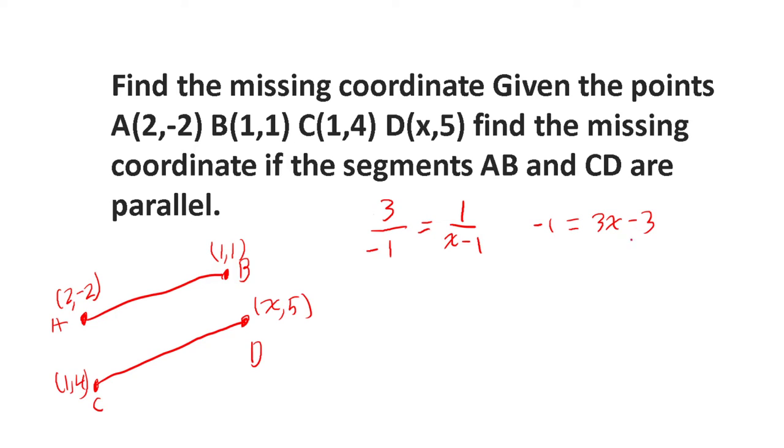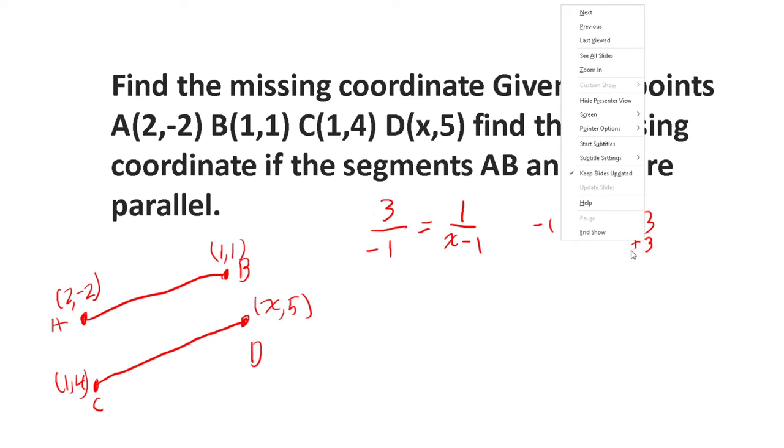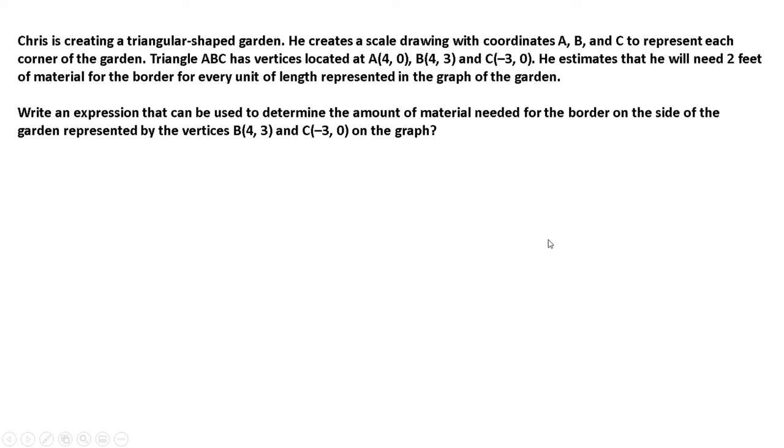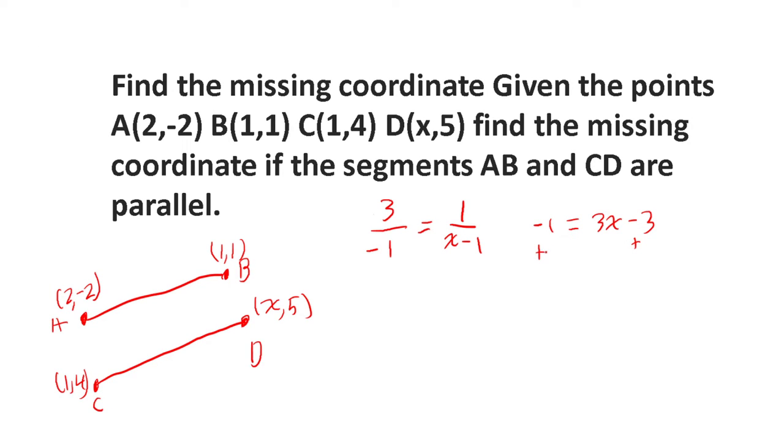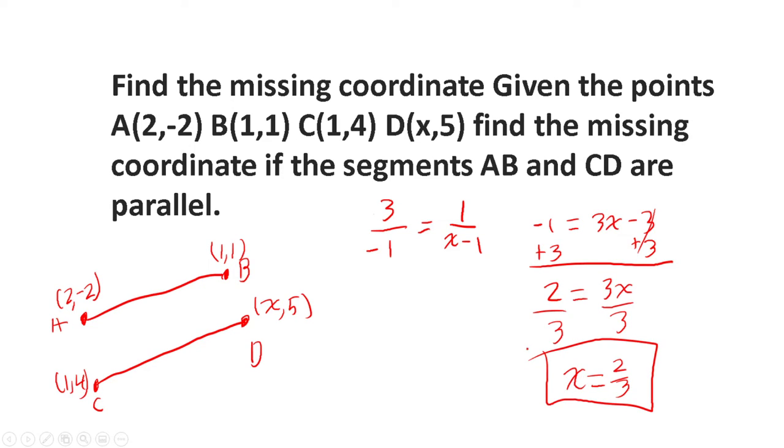Then what we could do is add 3. Back up, back up. Plus 3. And what do we get? We get 2 equals 3x. Divide by 3, divide by 3, and we get x equals 2/3. There's our answer. Not pretty. That's the answer. Awesome.